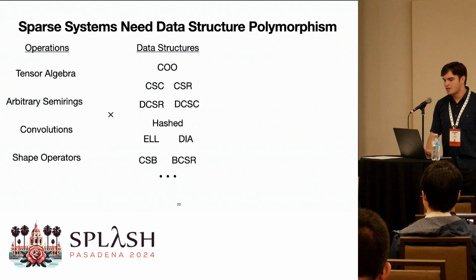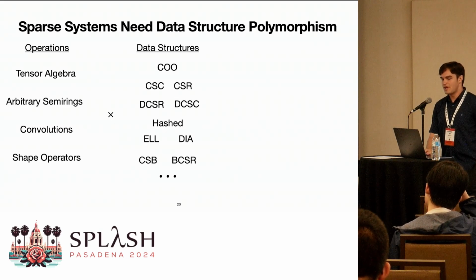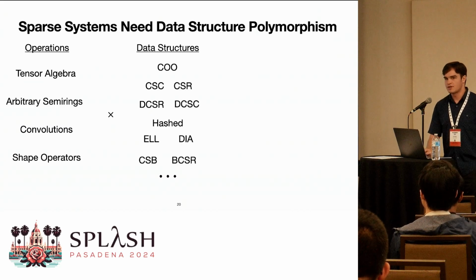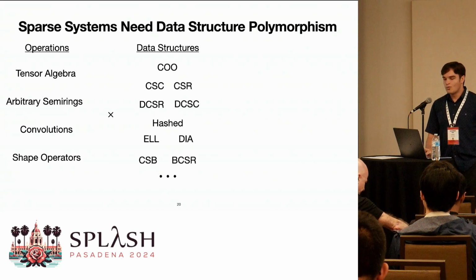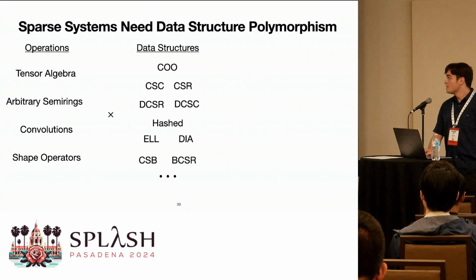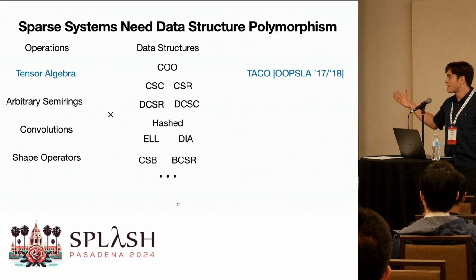And so for every operation that I talked about beforehand, you need to implement any operation that you care about for all of these data structures for a good sparse array programming system. And so we're not the first, by far, to try to tackle this problem. The Taco compiler, published in OOPSLA a few years ago, figured out how to map tensor algebra to a large number of these data structures.